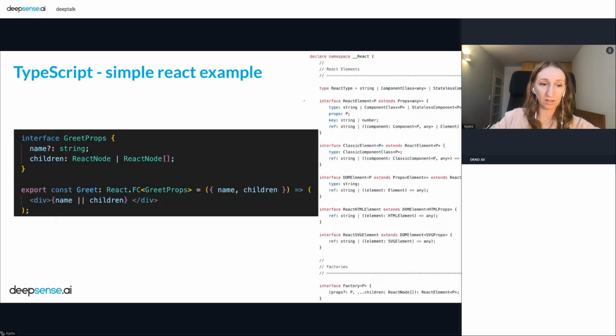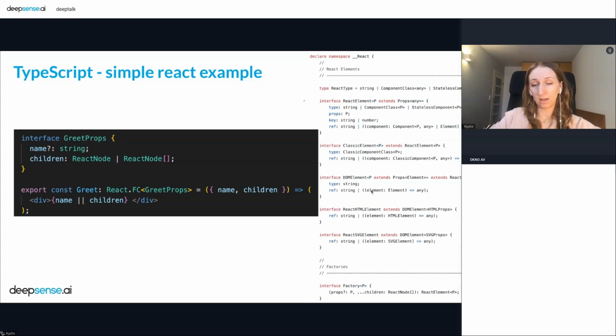And here I put a really simple example of a component. This component, Grid, is waiting for some props, and these props are described by this interface here. And here we have a name, and it could be a string. And the interesting thing is the children. That children could be a React Node or a React Node array.